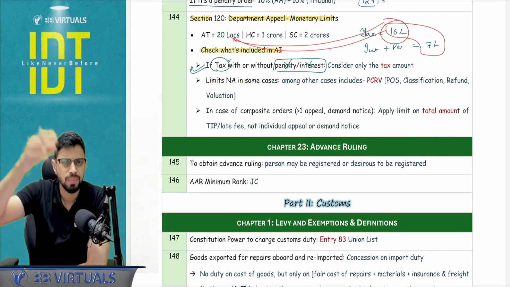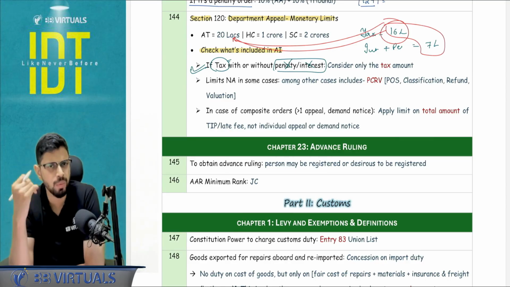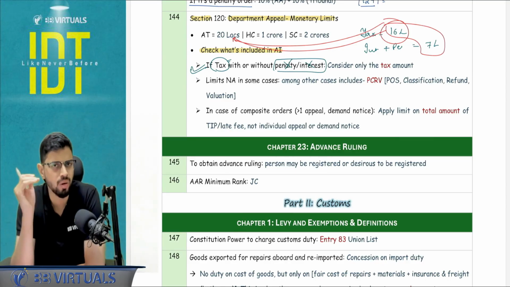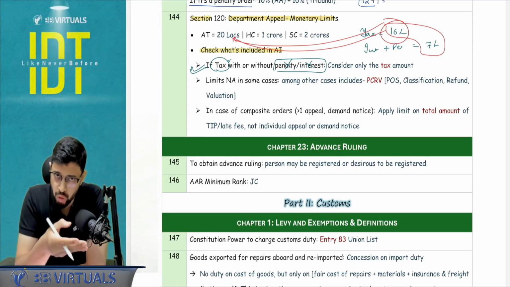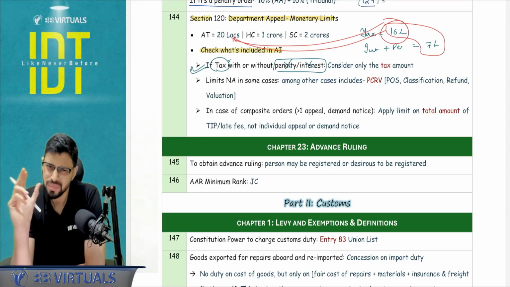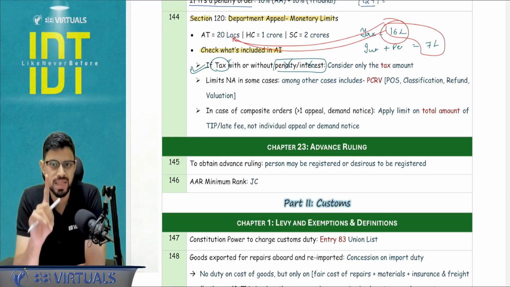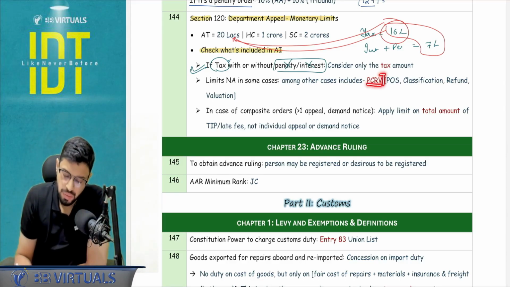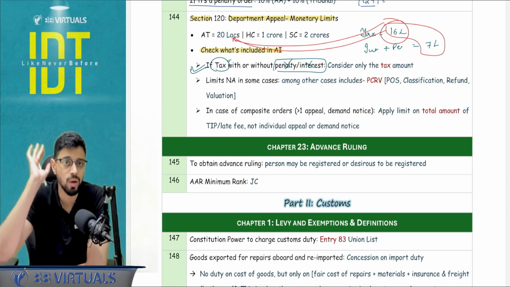Next. Limits are not applicable in some cases. Now there are basically certain cases where these monetary limits will not apply. Like the law is held to be ultra vires the constitution, or the rules are held to be ultra vires the law, the notifications are held to be ultra vires the rules or the act itself, or there is some stricture or adverse comments passed. Apart from this, the main 4 chapters you have to learn: PCRV. In PCRV, the chapters are place of supply, classification, refund, and valuation. In these 4 cases, there is no applicability of the limit. The department can go for an appeal.